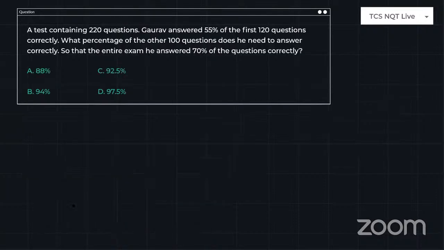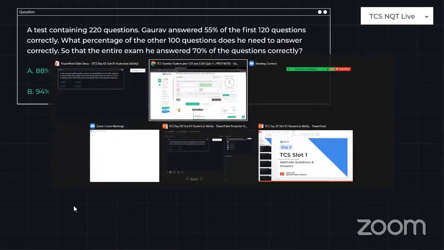Okay, so just look into the next question. Yes, some of you are asking whether you can use rough work or not. Okay guys, again, I'm telling you guys.